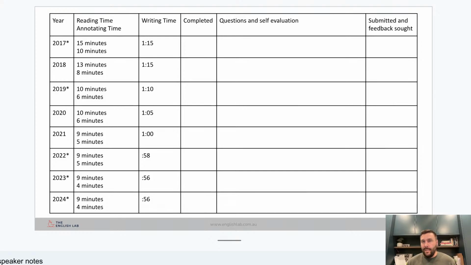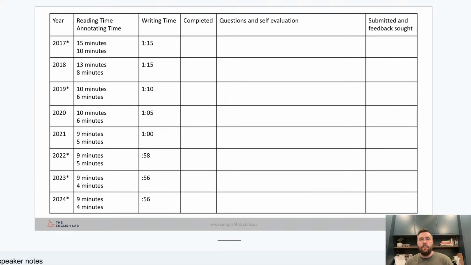When you start working in these 1 hour windows, or in this case, a little bit longer than 1 hour, you are starting to engage in the best possible revision we can do, which is writing practice pieces, doing it to timed conditions and simulating the exam experience. For any of you out there that are like me, this will be your favorite column. Being able to put a big tick or a cross, or getting a ruler out and crossing out 2017 to say, right, done, getting something off the to-do list.